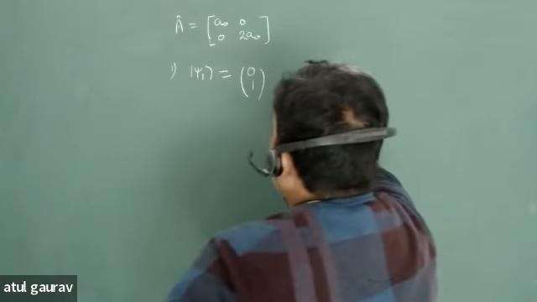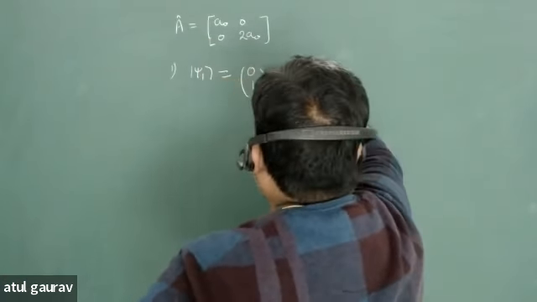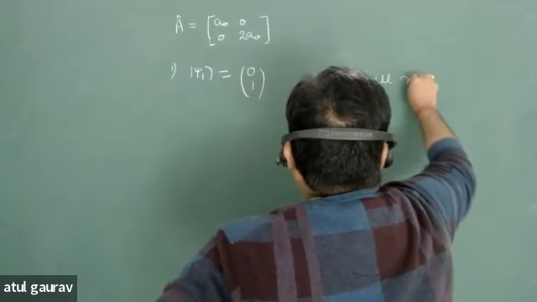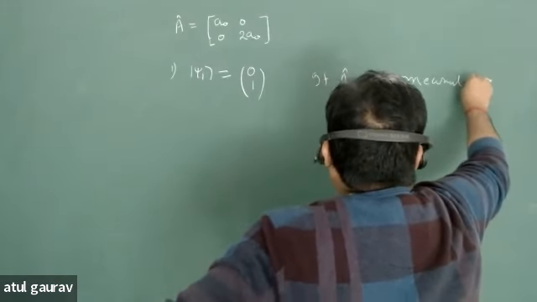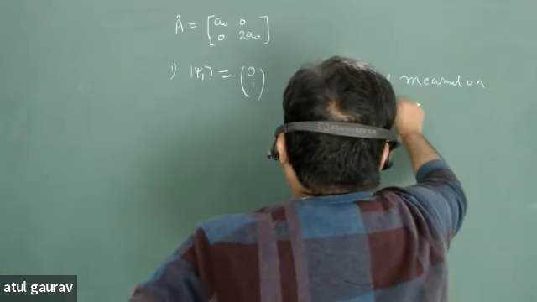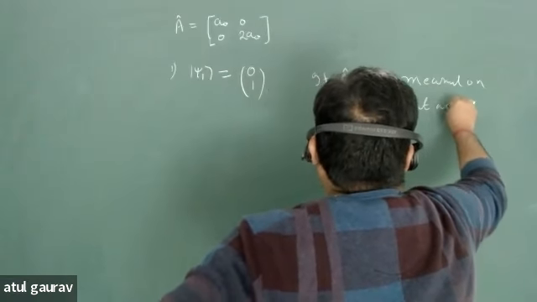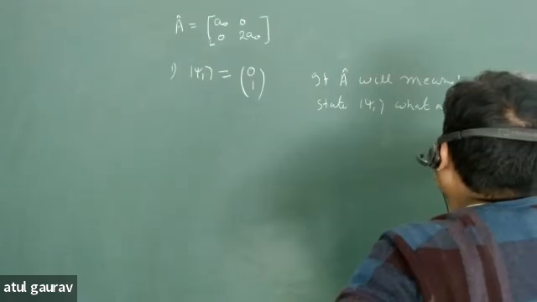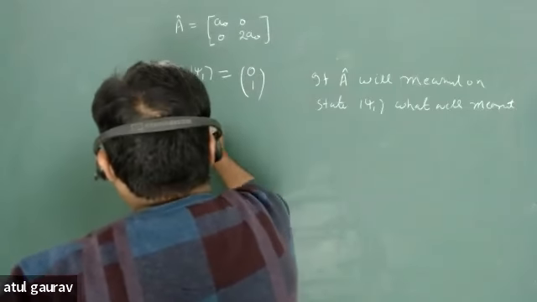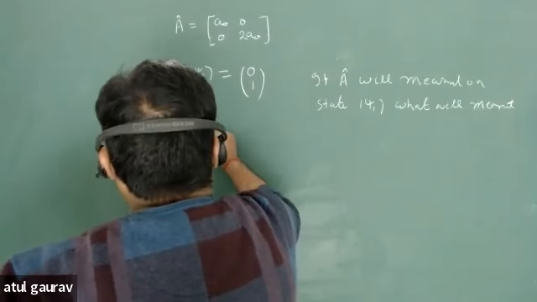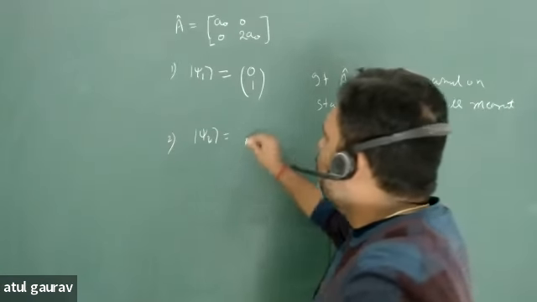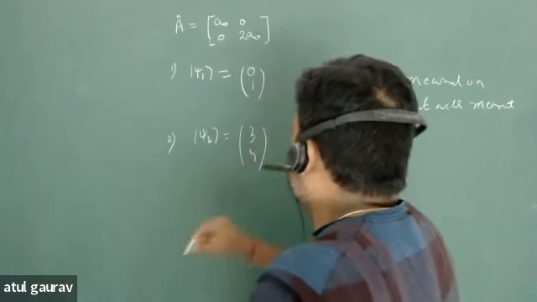So my question is, if A is measured on state psi1, what will be the measurement? Now, the second question: let's say my psi2 is another state. You can create an infinite number of states. So psi2 is another state, and let's say this is 3 and 4.